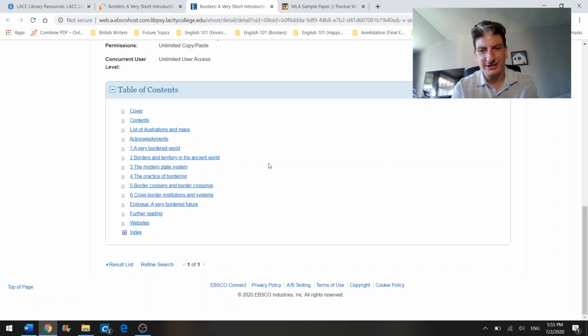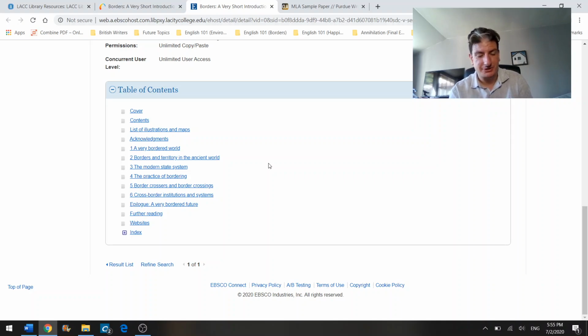borders and territory in the ancient world. So use the table of contents to help you find a certain chapter that you want to read. Now, I want to specify that in scholarly books like this, you are probably going to have to choose one chapter from a book, and it's usually 20 to 30 pages.